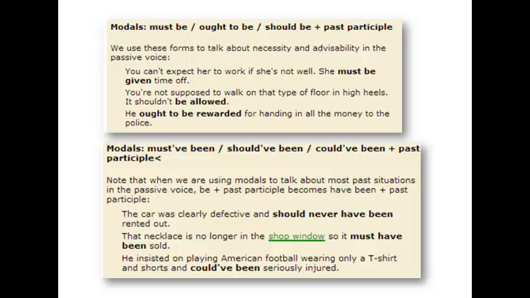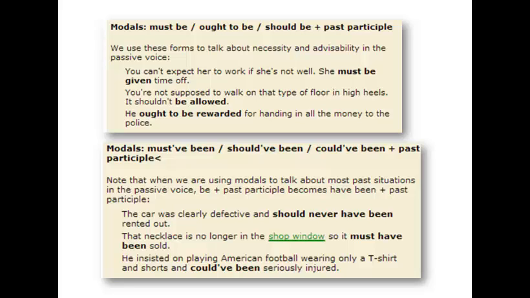And next, modals with the form must have been, should have been, or could have been plus past participle. Note that we use modals to talk about past situations in the passive voice. Be plus past participle becomes have been plus past participle. The first example is: that car was clearly defective and should never have been rented out.